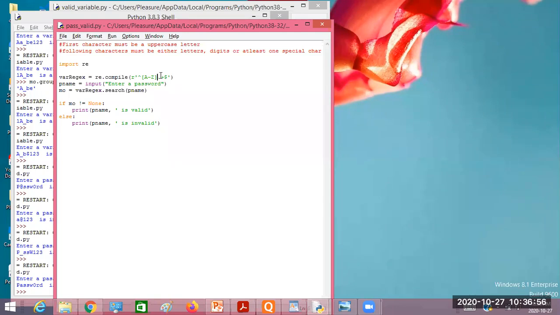Yes, sir. So what you can do here, look at here. I'm going to create a group here. Then I put a pipe, that is the OR operator. Dot plus, obviously it will match letters, digits, or even special characters. But we want at least one special character here. So what I'm going to do is take a negation of small a to z, capital A to Z, and 0 to 9. Other than this means it is a special character, right? Other than alphabet and digit.